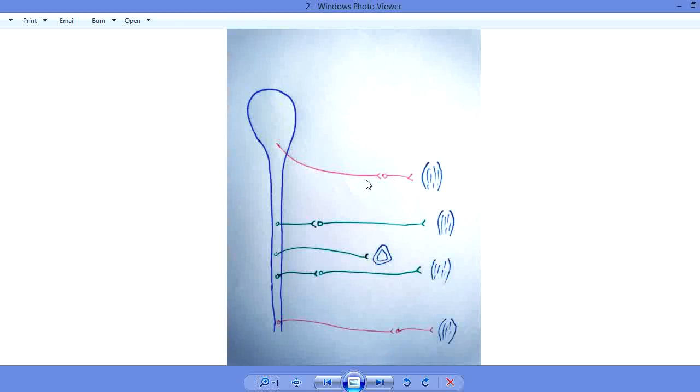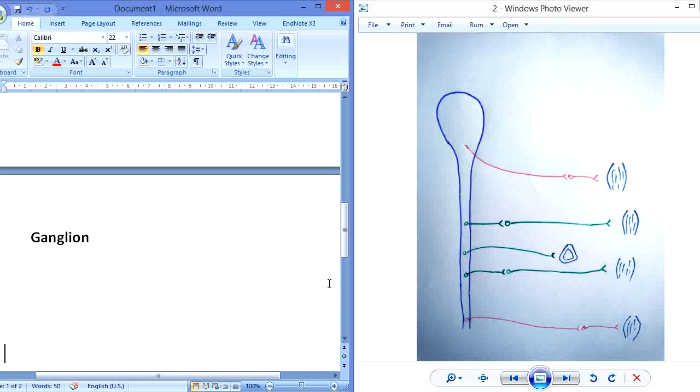The preganglionic neuron of the parasympathetic nervous system is always longer than the postganglionic neuron. This neuron is the preganglionic neuron, and this neuron is the postganglionic neuron. Over here, this is the preganglionic neuron, and this is the postganglionic neuron. Okay, I'm going to write it.